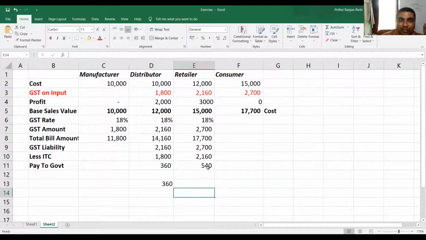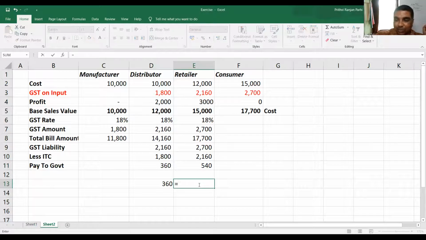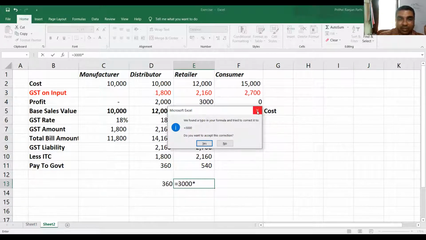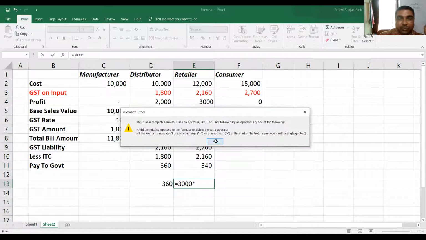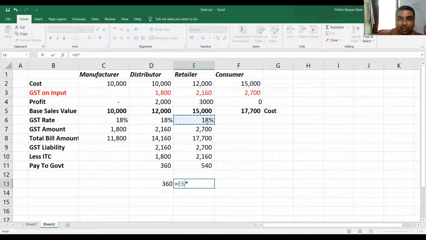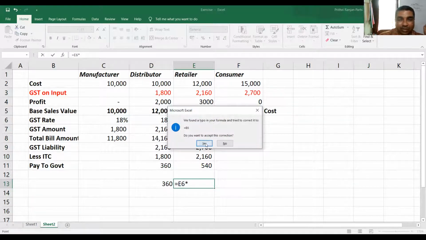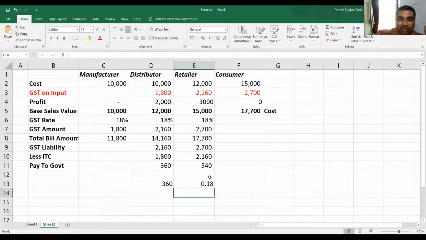Now, why is retailer paying 540? Because he has made a value addition of 3,000. 12,000 he purchased, sold it at 15,000. He made a value addition of 3,000. So for 3,000, he has to pay GST. So he is paying GST on 3,000 into 18%. Let me check once.